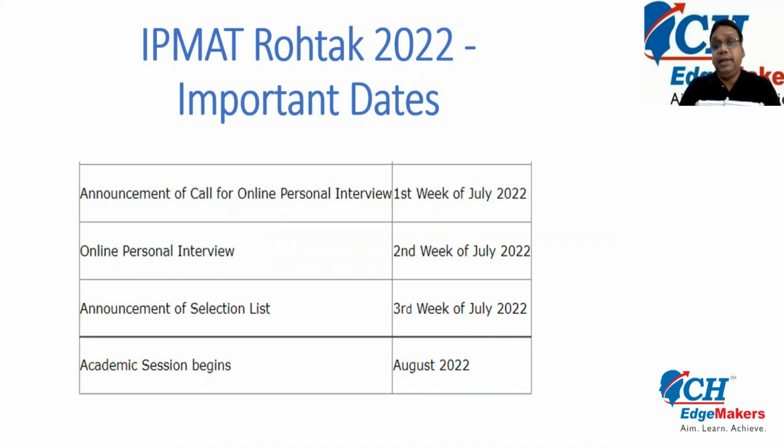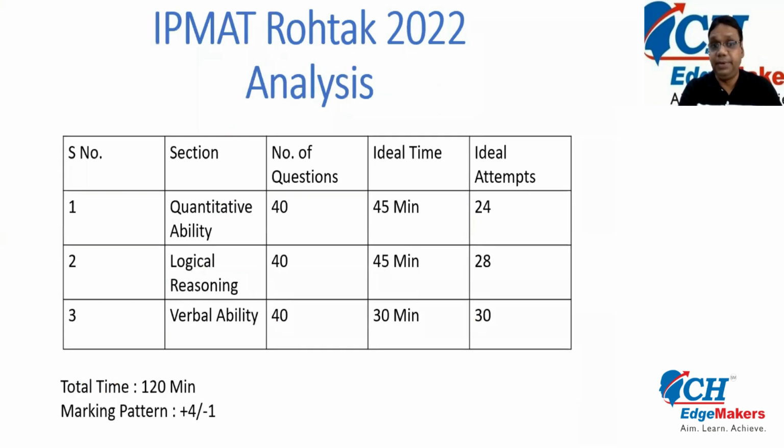The result for the aptitude test will be declared, as mentioned on the website of IIM Rohtak, in the first week of July. By the second week of July, online personal interviews will be conducted, and in the third week of July, they will announce the final list of the candidates who will be shortlisted. The session is likely to begin from August 22.